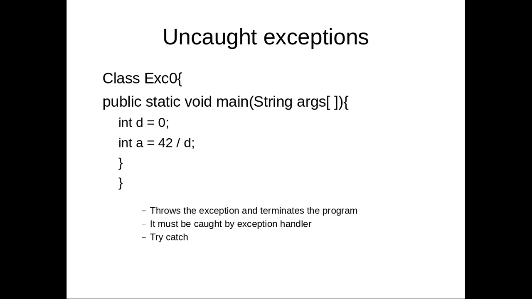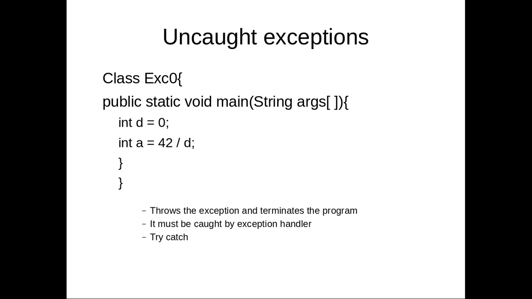Once a is equal to 42 by d is executed, the runtime system automatically generates an error, and that exception is thrown, but it is not caught and not handled. What will happen then? The Java runtime system terminates the execution of the program. So there must be a facility for catching the exception. That means once an error or exception is generated, it has to be caught and dealt with. For that we are going to use the try catch facility.